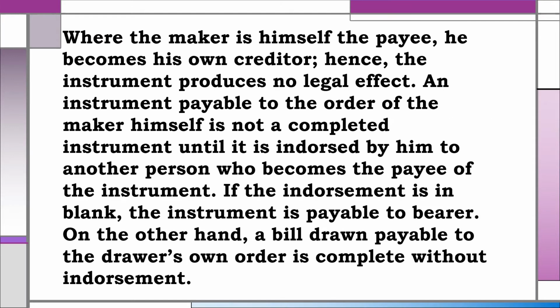Where the maker is himself the payee, he becomes his own creditor. Hence, the instrument produces no legal effect. An instrument payable to the order of the maker himself is not a completed instrument until it is endorsed by him to another person who becomes the payee of the instrument. If the endorsement is in blank, the instrument is payable to bearer. On the other hand, a bill drawn payable to the drawer's own order is complete without endorsement.